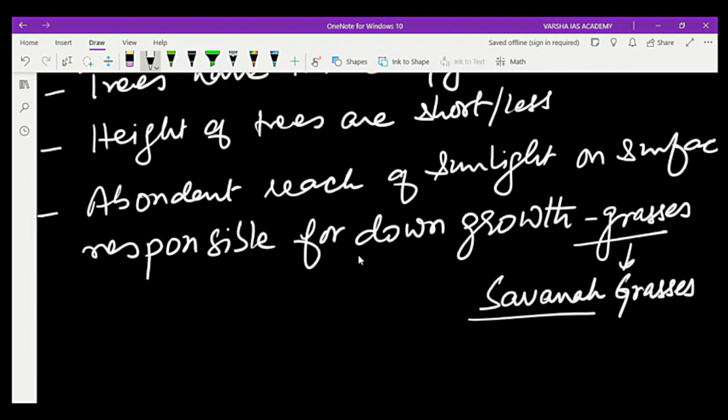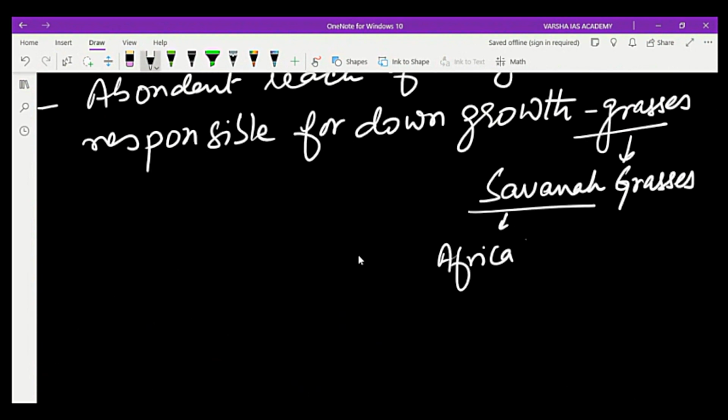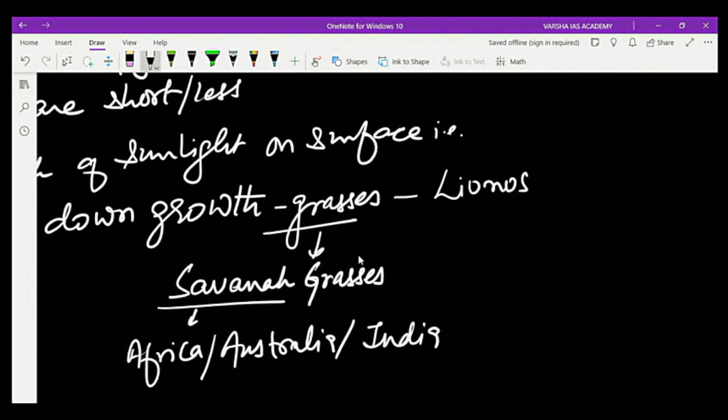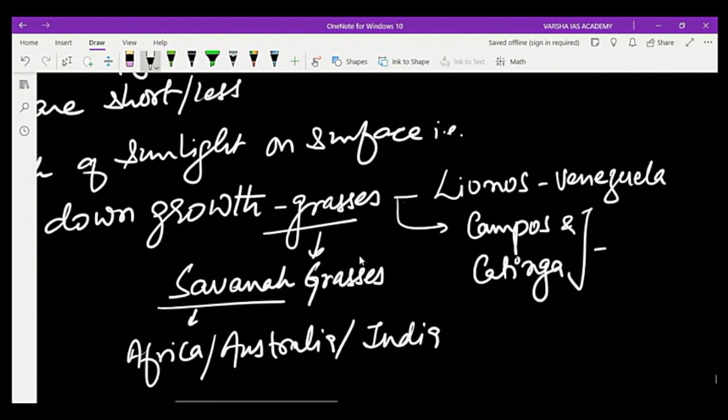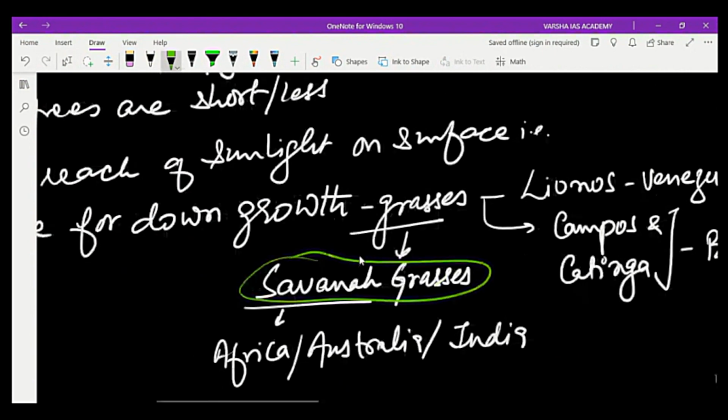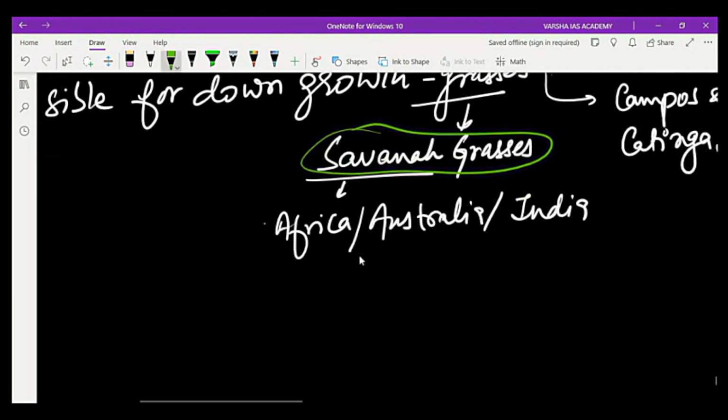These are called savanna in Africa, savanna in Australia, and savanna in India. These grasses are called llanos in Venezuela, and campos and caatinga in Brazil. So these are the savanna grasses. Savanna in Africa is called the land of big game, right?